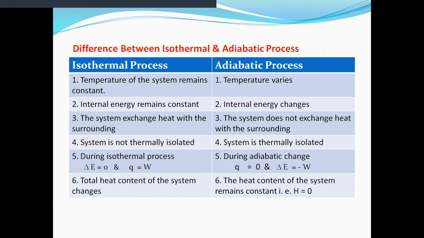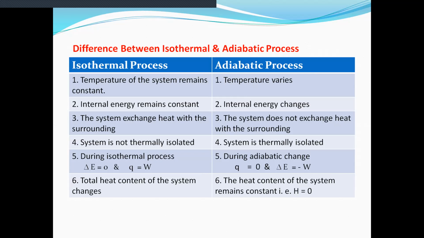Third point, in isothermal process the system exchanges heat with the surrounding, while in adiabatic process the system does not exchange heat with the surrounding.